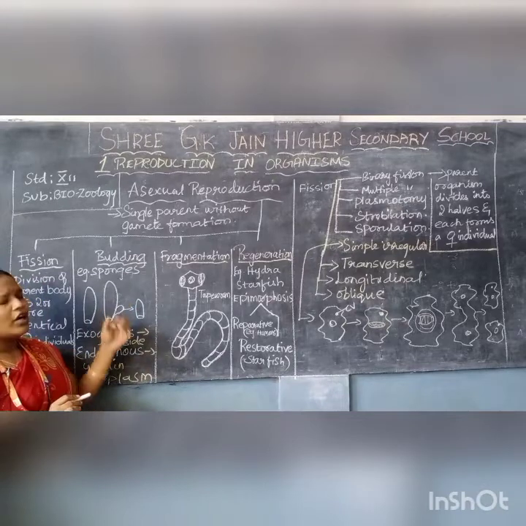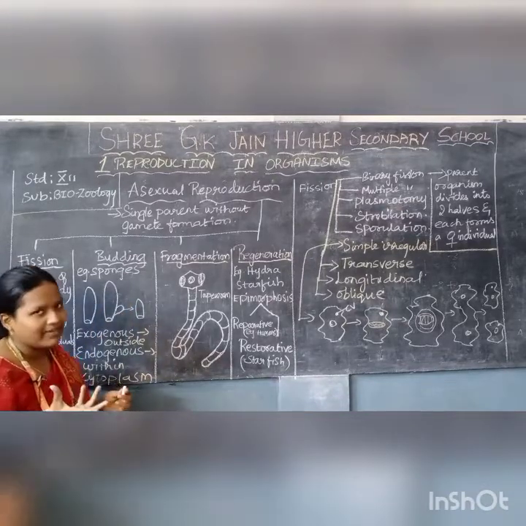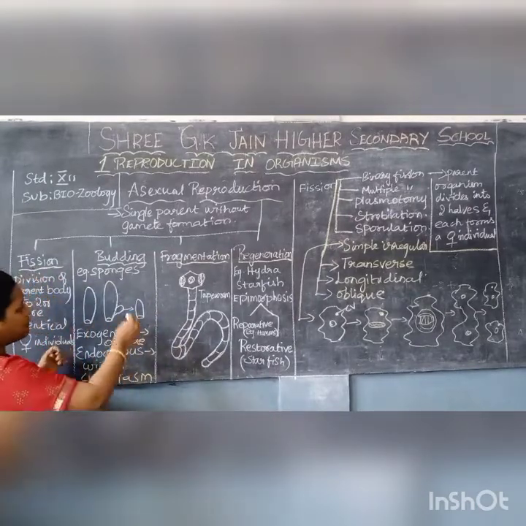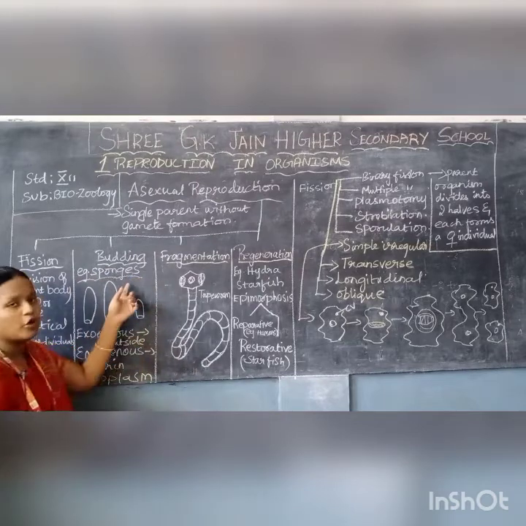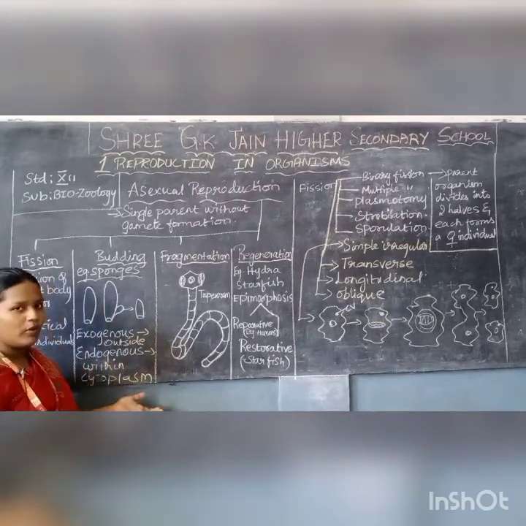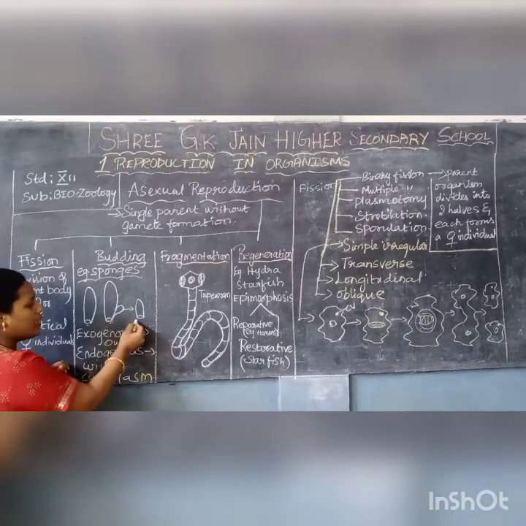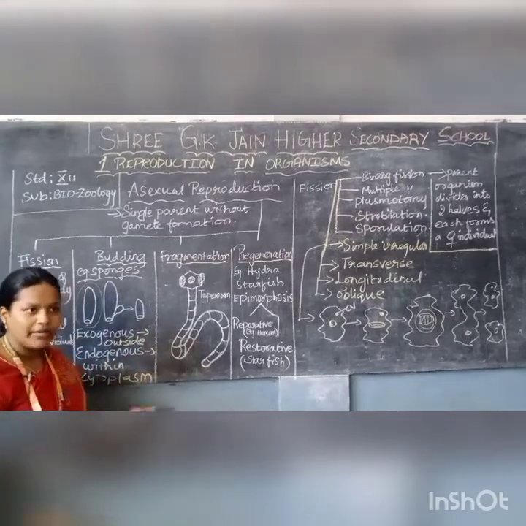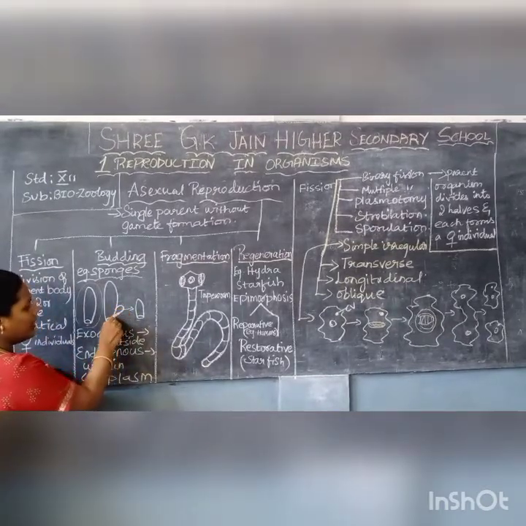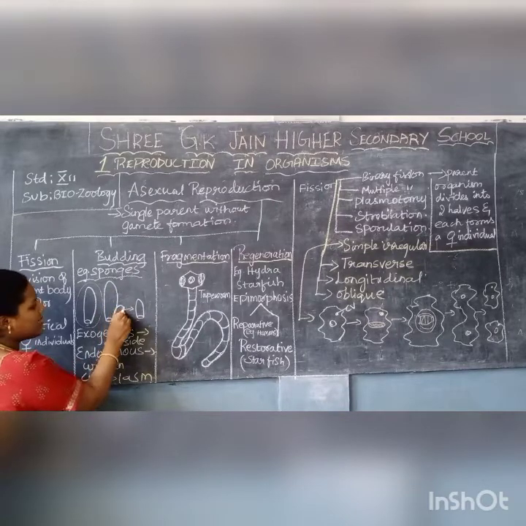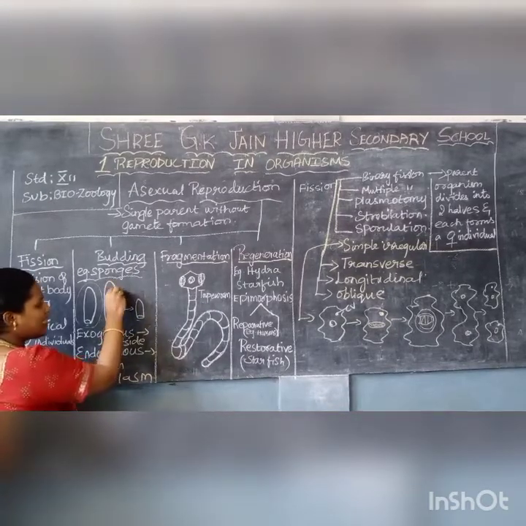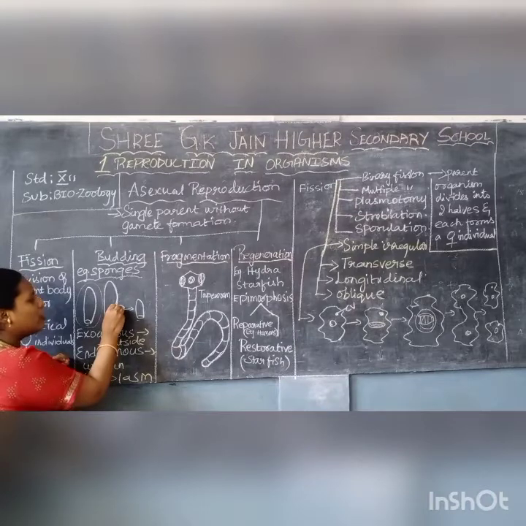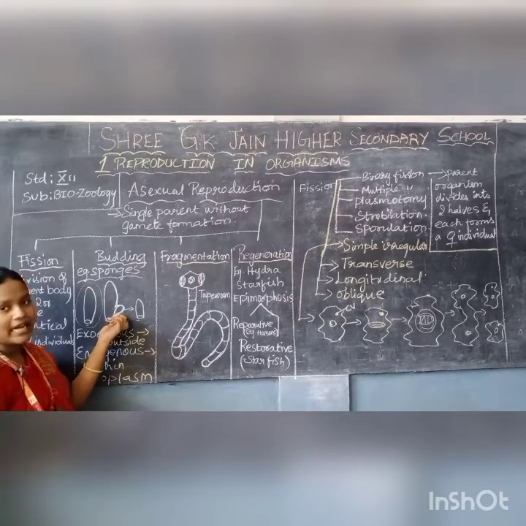So budding. What is budding actually? We all know the flower will bud, right? That process happens in animals. We have taken the example of sponges. Sponges are a marine animal. We all well know about sponges. I have drawn a simple diagram for you. The sponge will look like this. During asexual reproduction, a bud will be growing here. We all know the skin is composed of ectoderm and endoderm layers, right? When there is a push in the ectoderm and endoderm layers, the bud starts producing.